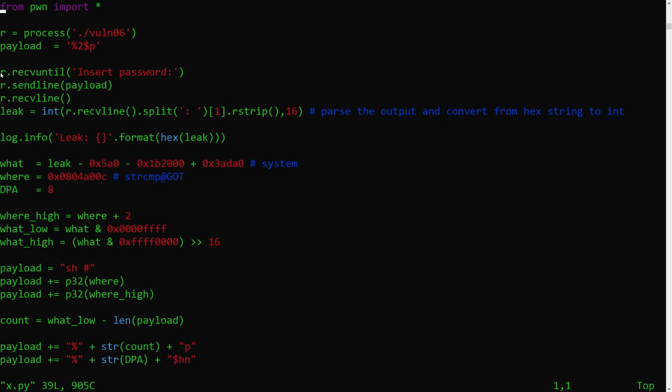This is where PwnTools really helps. Now, in this specific code, Volno6, you cannot simply pipe in the payload. So we are going to use PwnTools because it's a two-way injection, if you will, which will require us to read the output from the first injection, then calculate some values and use this recalculation in the second injection. Exactly the kind of thing you would never be able to just pipe in.